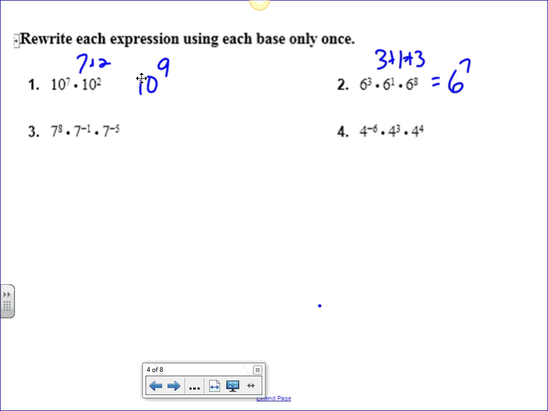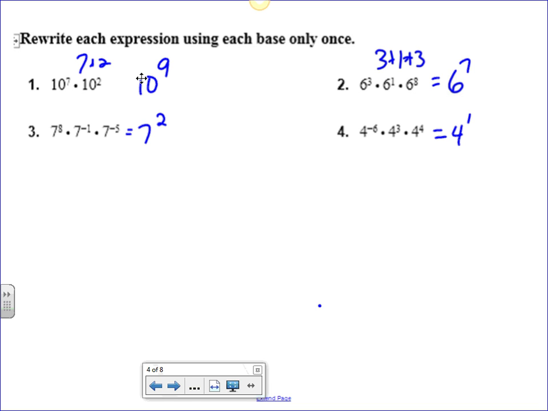Okay, the same thing applies even if the exponents are negatives. So I have 7 to the 8th times 7 to the negative 1 times 7 to the negative 5. So if I just added those all together, 8 plus a negative 1 is 7, plus a negative 5 would be 7 squared. Okay, and on this last one, I've got 4 to the negative 6 times 4 to the 3rd times 4 to the 4th. So in the end, I would end up with 4 to the 1st.